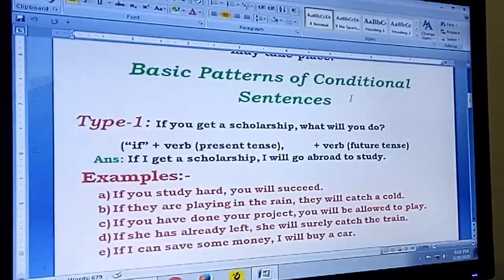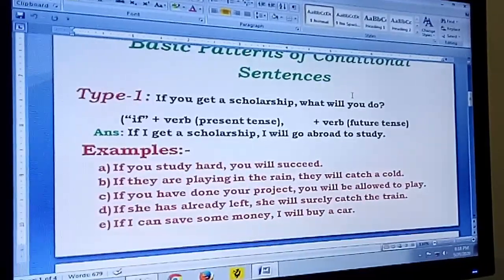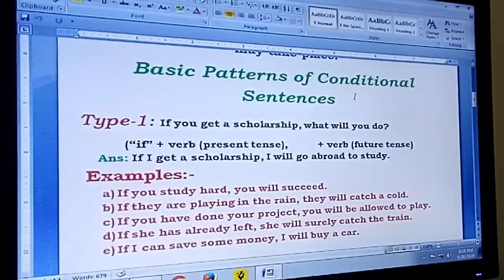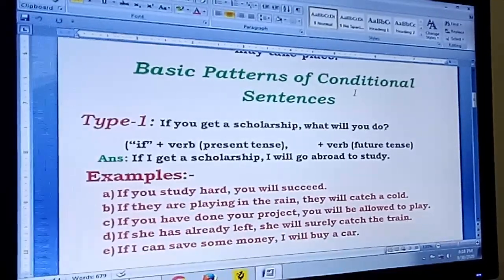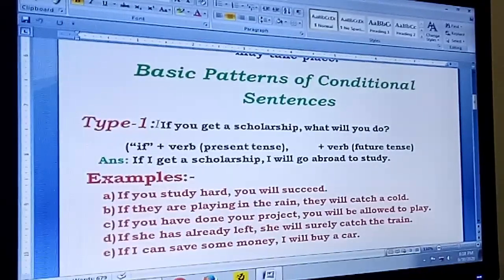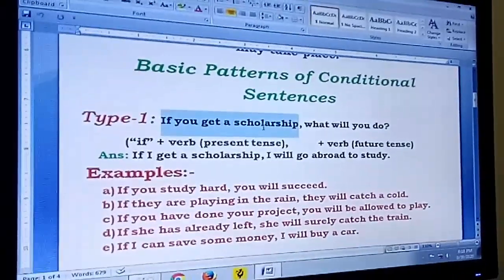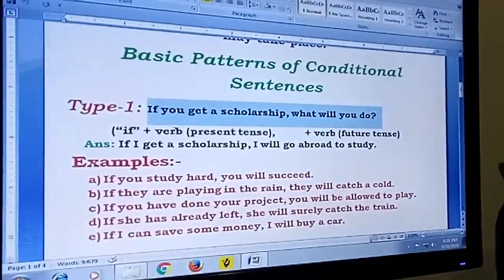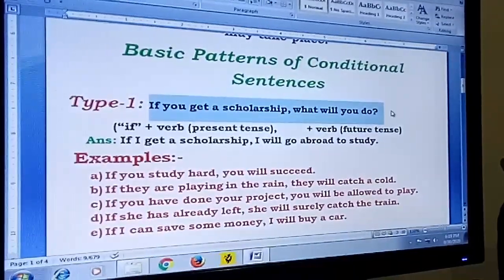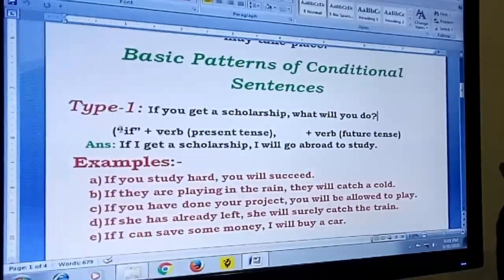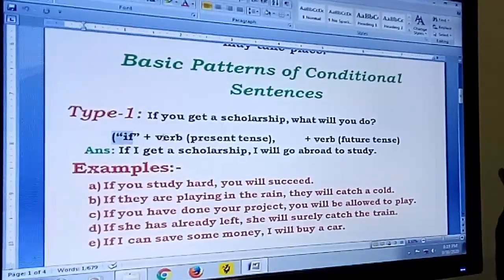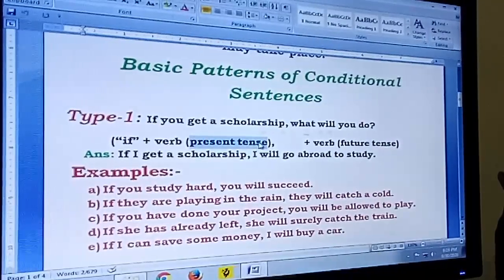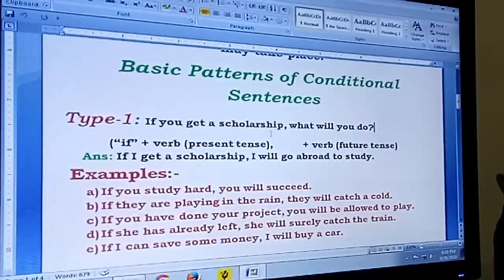Basic patterns of conditional sentences. There are three types of sentences we will be discussing here. They are based on tenses. So the first type of example is, if you get a scholarship, what will you do? See the pattern. In brackets, the pattern we have given, it is beginning with an if plus the verb, and this verb is present tense. That is the first part of the two sentences.